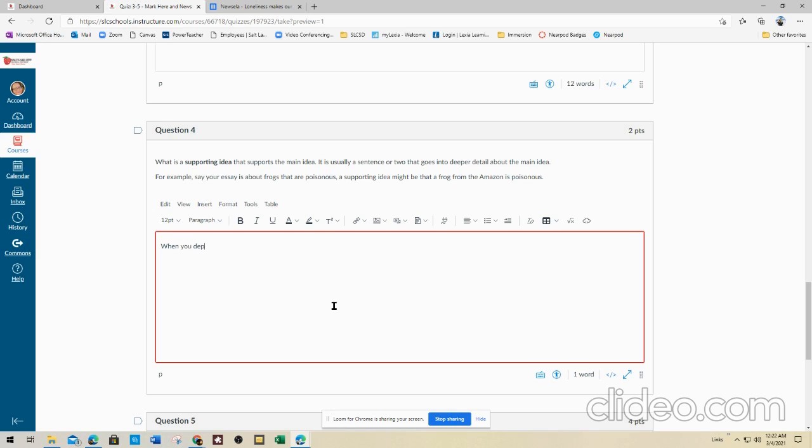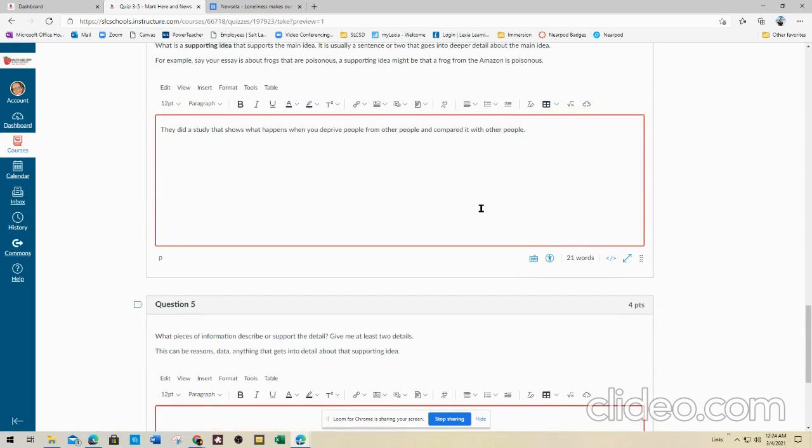They did a study that shows what happens when you deprive people of other people, and compared it with other people. Okay. All right. So we've got our supporting idea.